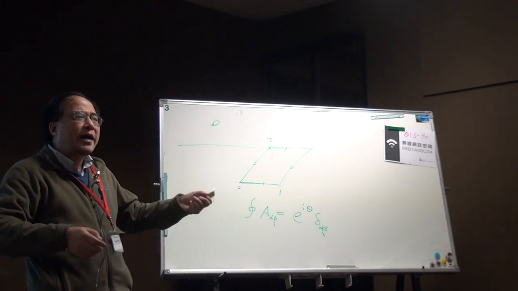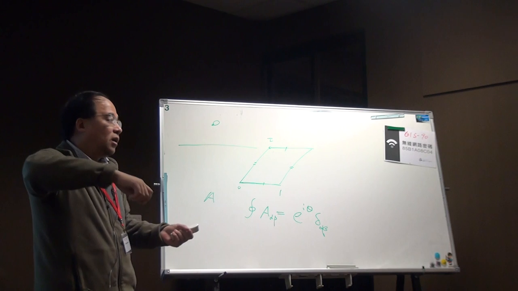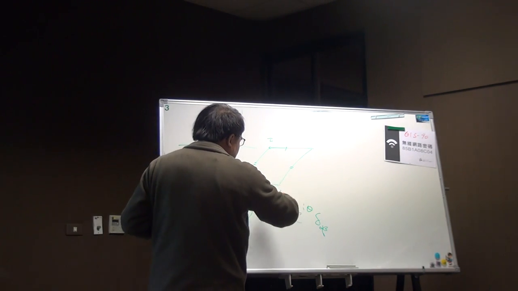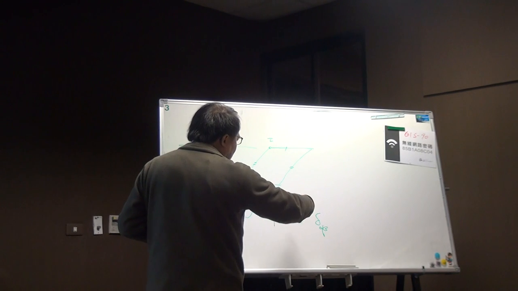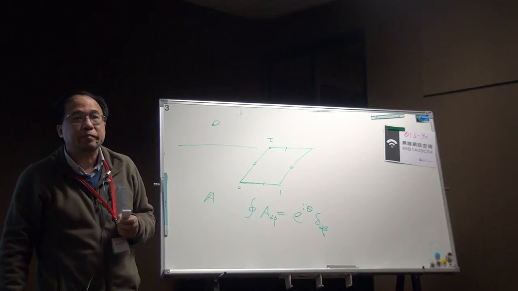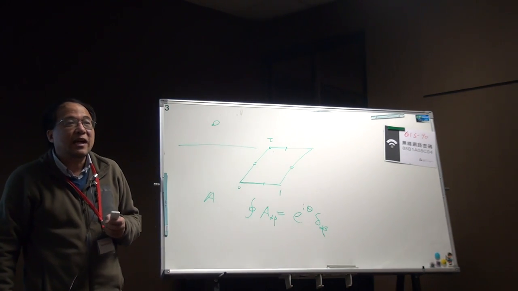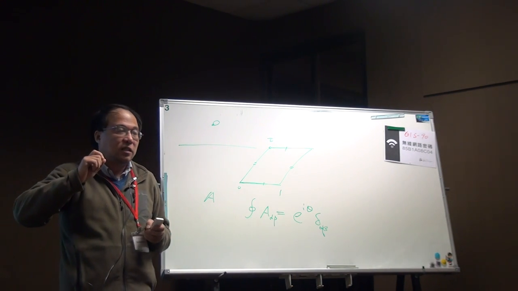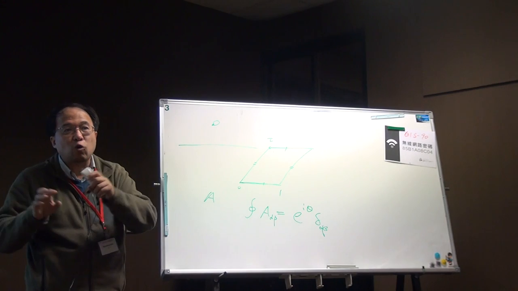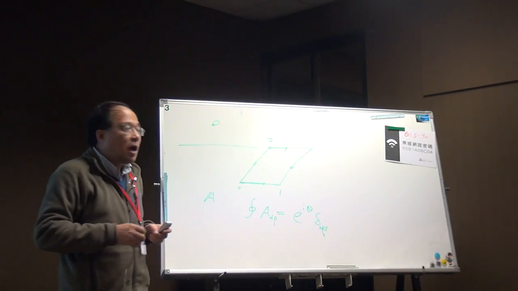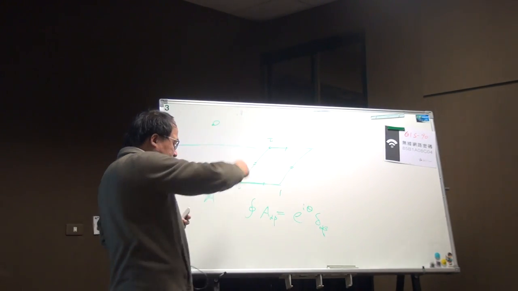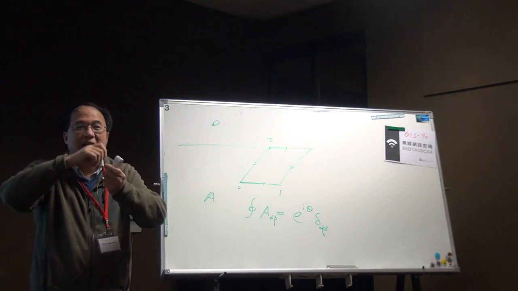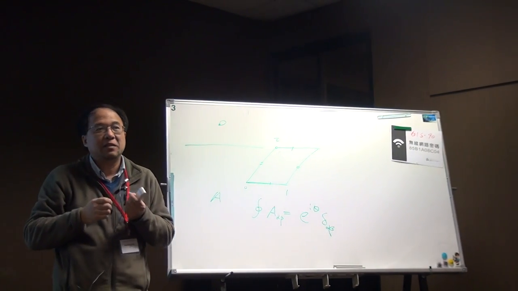You may ask why, when you go around a small loop, this connection only gives us a pure U(1) phase. The reason is that the ground state degeneracy is robust. It cannot be lifted by any local perturbation. When you go around a small loop, this change is kind of like a measurement, and this is a local measurement.